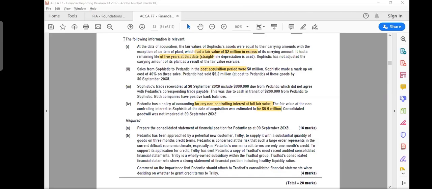Now the first thing which you need to prepare always is your goodwill. In balance sheet consolidation, you always start with the goodwill part. And you know that with goodwill, the first thing you need to do is to calculate how much you have paid, the consideration, right? So I would say my working number 1 is goodwill at acquisition, which is like consideration.